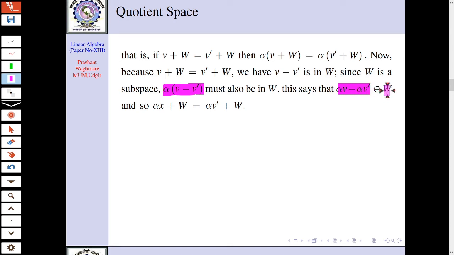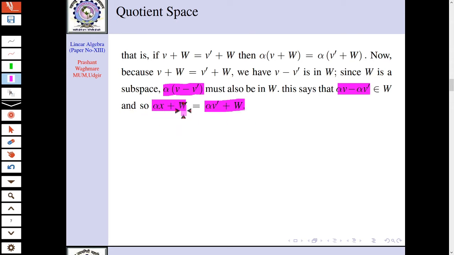It is in W. If it is in W, then conversely, as we did here, two cosets are equal then V minus V dash is in W. In the same way, if the subtraction of those two vectors is in W, then their cosets are equal. So alpha V plus W, here it should be V instead of X, alpha V plus W is the same as alpha V dash plus W. But what is this?